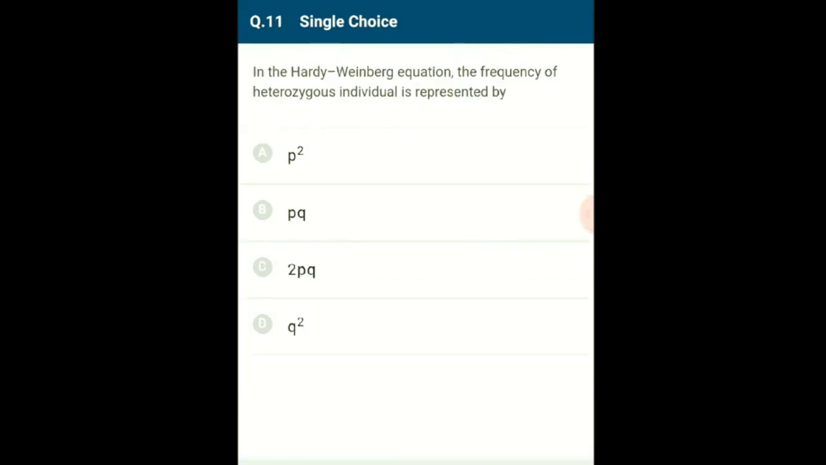In the Hardy-Weinberg equation, the frequency of heterozygous individuals is represented by. The Hardy-Weinberg equation is p square plus 2pq plus q square is equal to 1, where p is the frequency of capital A allele, q is the frequency of small a allele, p square is the frequency of homozygous genotype capital A, q square is the frequency of homozygous genotype small a, and 2pq is the frequency of the heterozygous genotype capital A small a. So the correct option for this question is option C, 2pq.